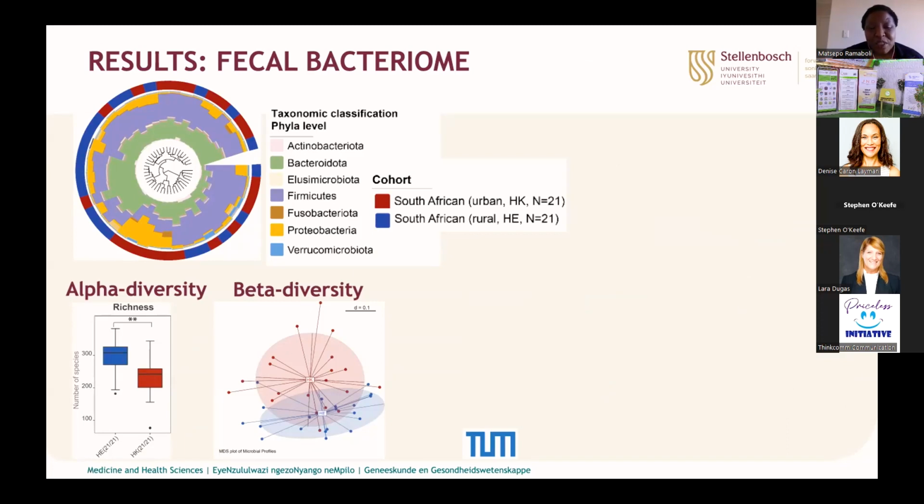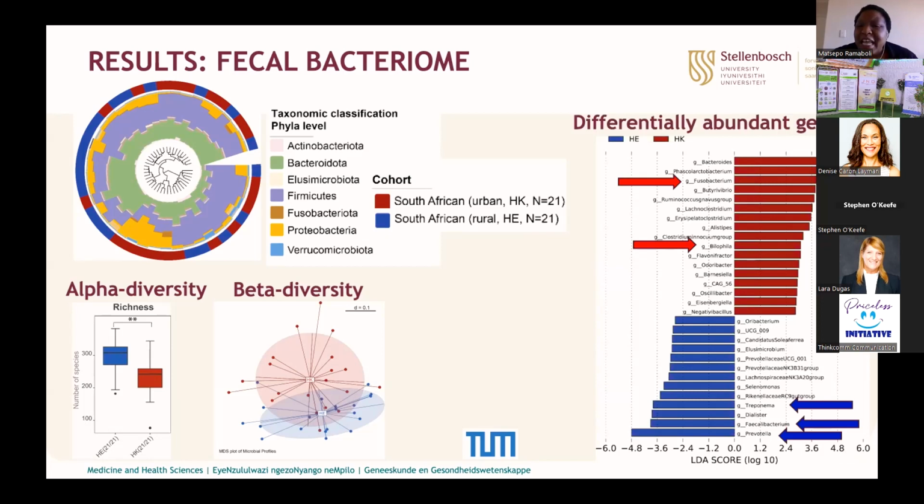Here it just shows that all the samples that were collected in the rural and urban areas cluster in distinct groups, showing that the composition of the microbiome is very distinct and different.